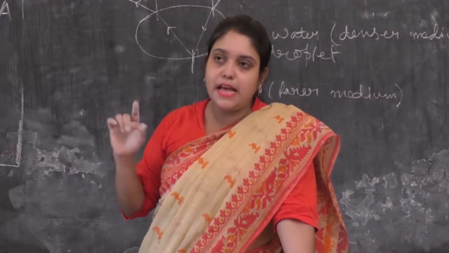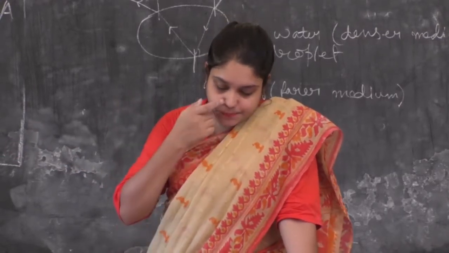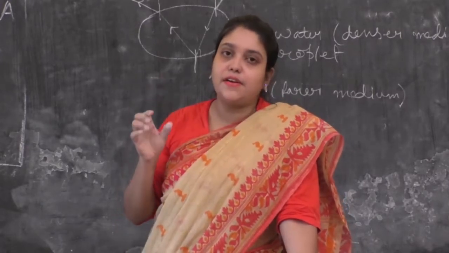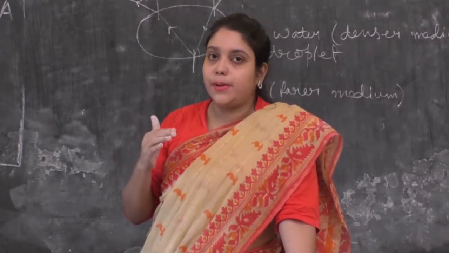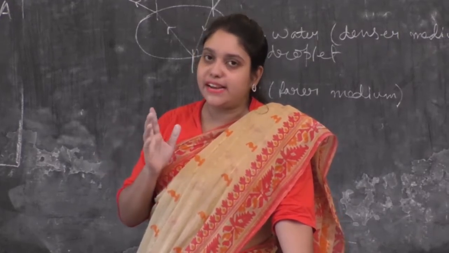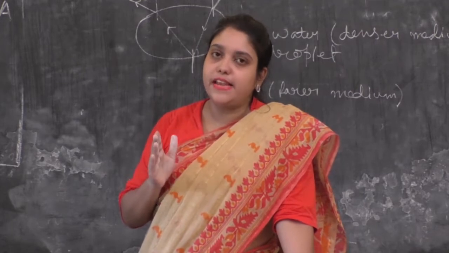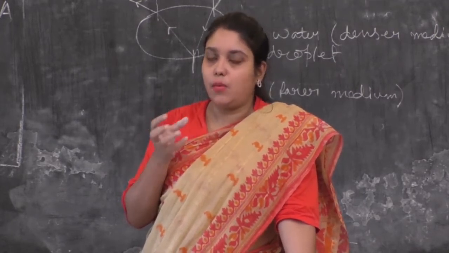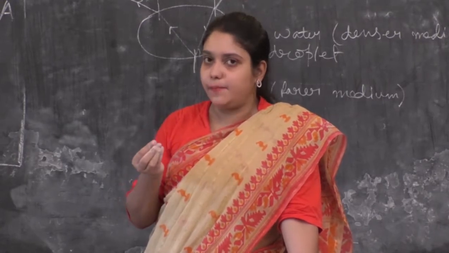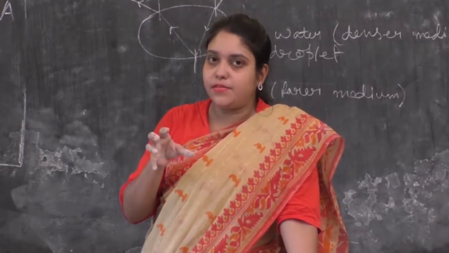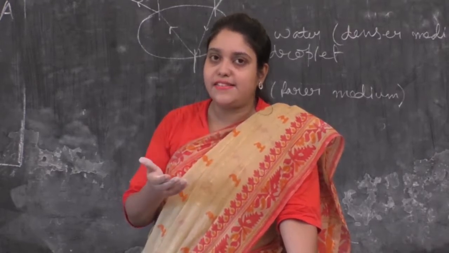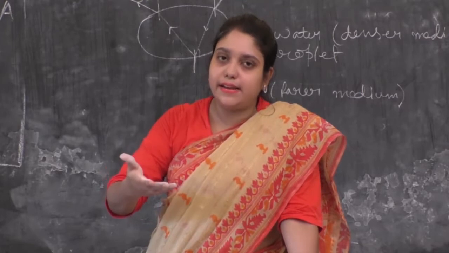This is one reason. Another reason is the refractive index of diamond with respect to air is very high, and so the critical angle of diamond is very low. What is the value of the critical angle of diamond? That is 24.5 degrees. So as the critical angle of diamond with respect to air is very low, it is very easy for the light rays to be greater than the critical angle.